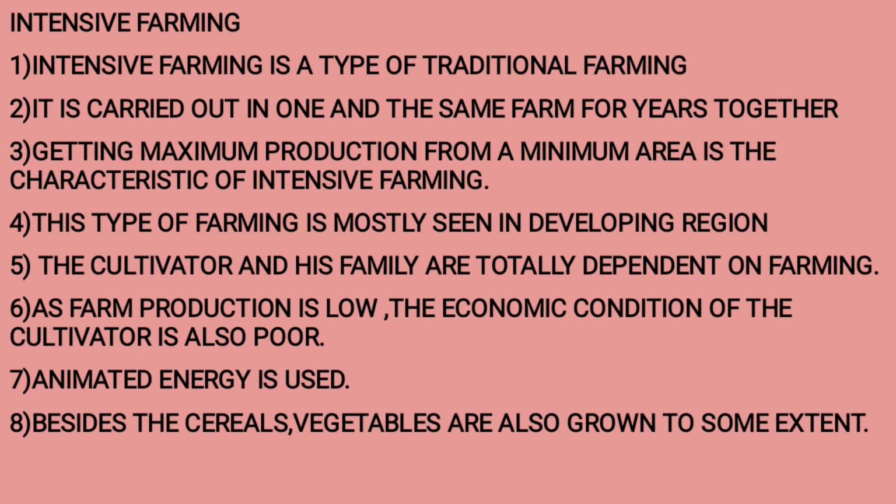Now write the answer of intensive farming in detail. Points are: intensive farming is a type of traditional farming. It is carried out in one and the same farm for years together. Getting maximum production from a minimum area is the characteristic of intensive farming. This type of farming is mostly seen in developing regions. The cultivator and his family are totally dependent on farming. As farm production is low, the economic condition of the cultivator is also poor. Animal energy is used. Besides the cereals, vegetables are also grown to some extent.